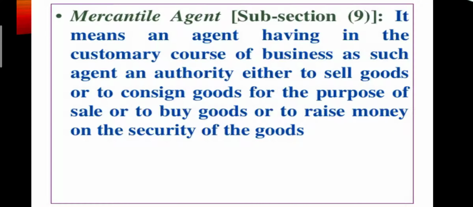See about the mercantile agents, they are also called functional middlemen. So, a businessman appoints a mercantile agent to buy and sell goods on behalf of himself. For this, he is paid a commission. The right he enjoys is that he can borrow money on the security of the goods. That is why he is called a mercantile agent.